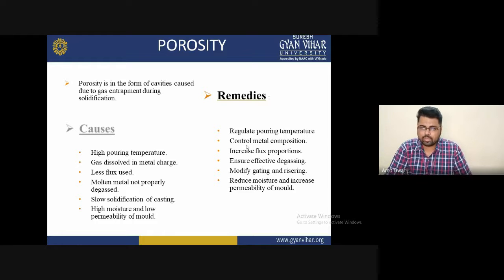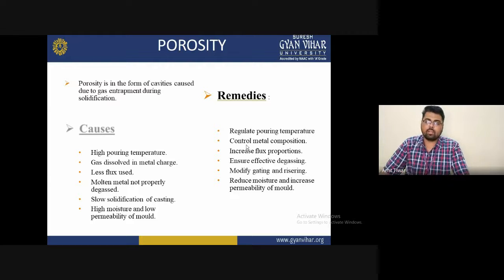For preventing this, there are some remedies as follows for avoiding this type of problem, porosity. The first option is to regulate the pouring temperature.